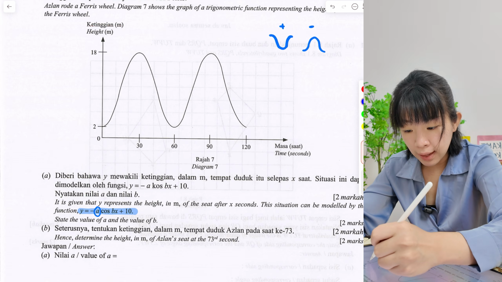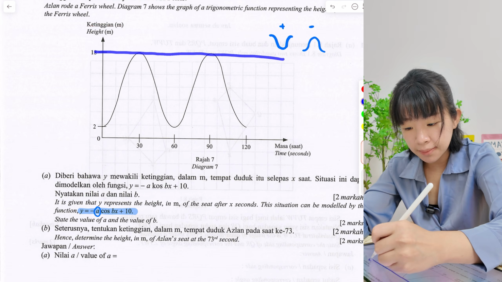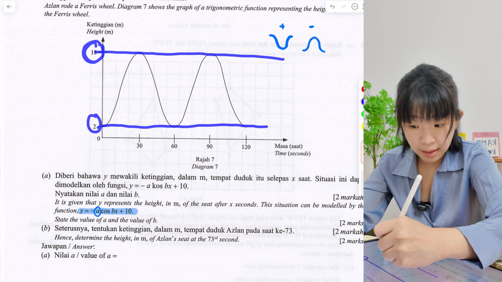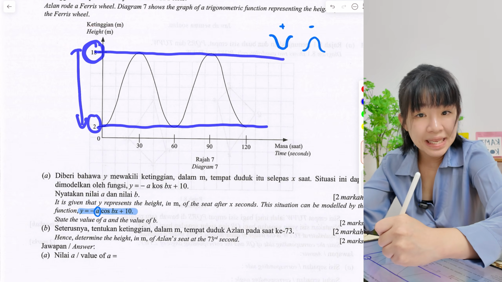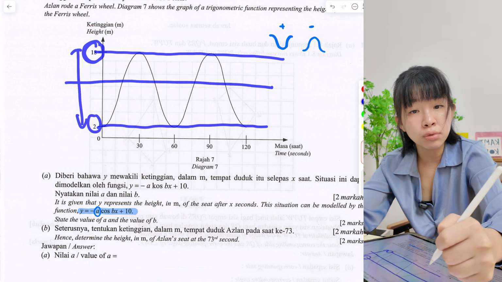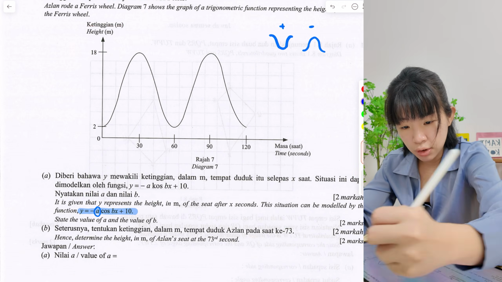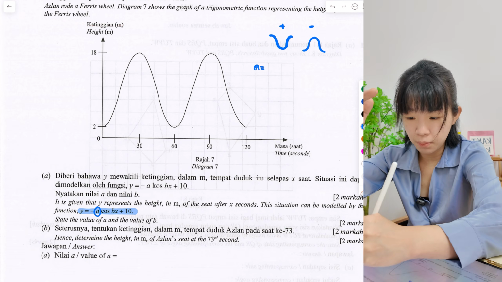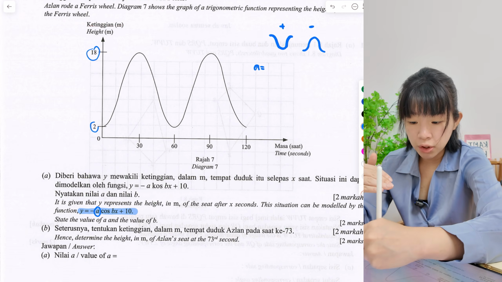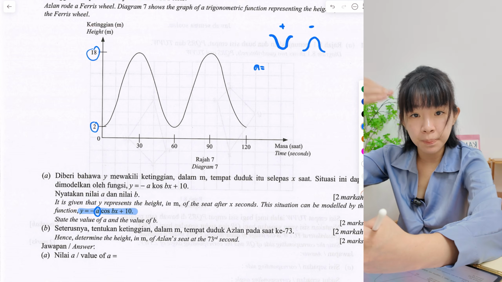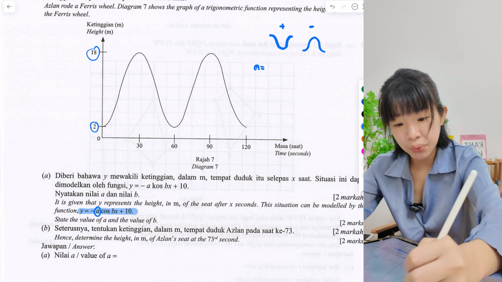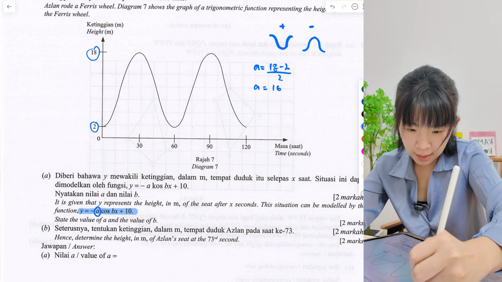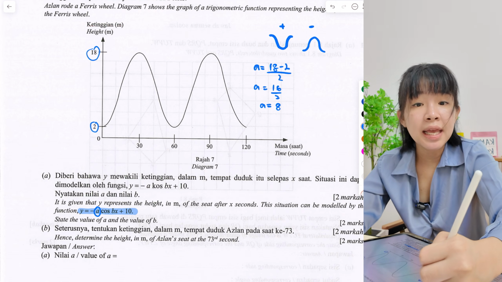You have to take the maximum, which is 18, and the minimum, which is 2, take the difference, the gap, and divide by 2. So we take 18 minus 2, divide by 2. We get 16 divided by 2. So the A is 8.